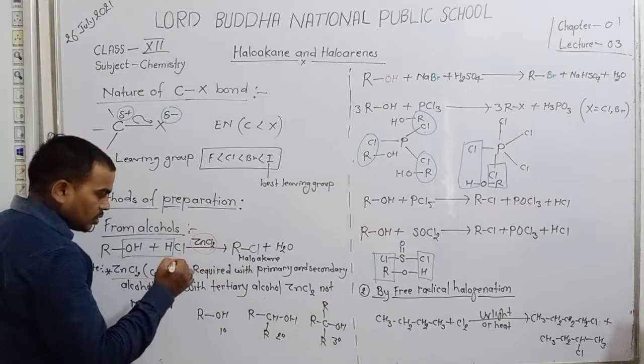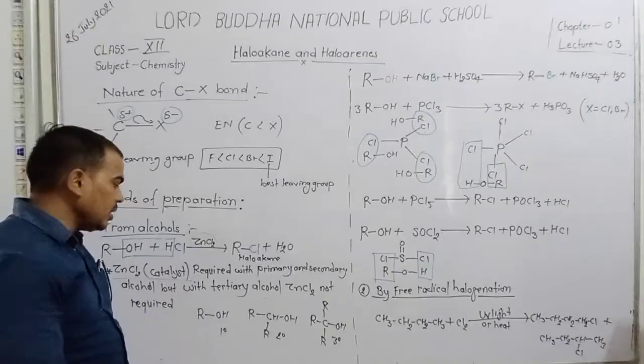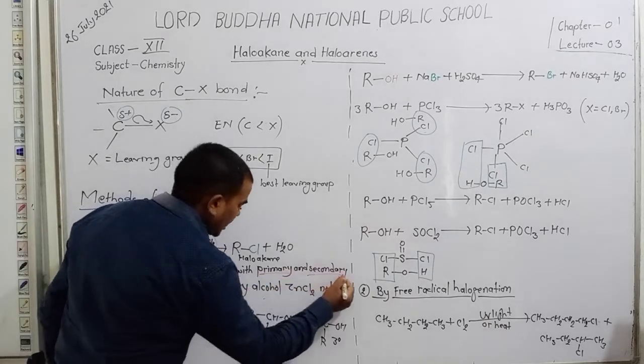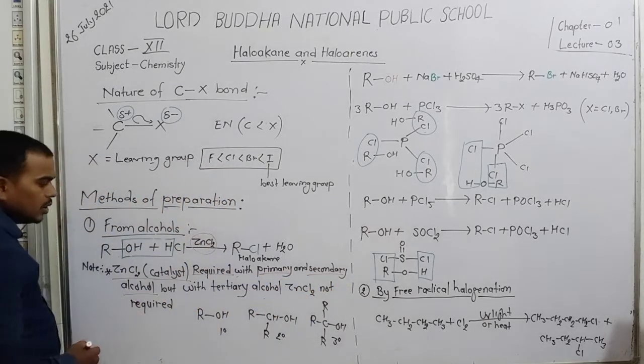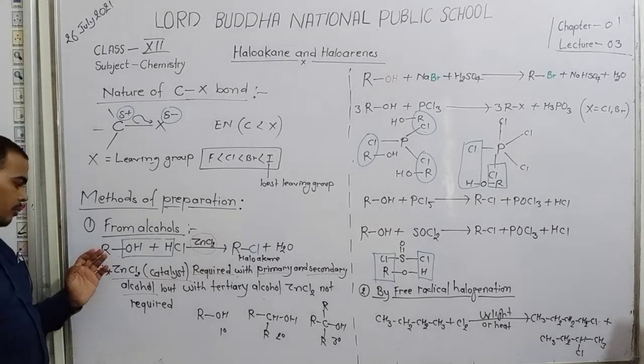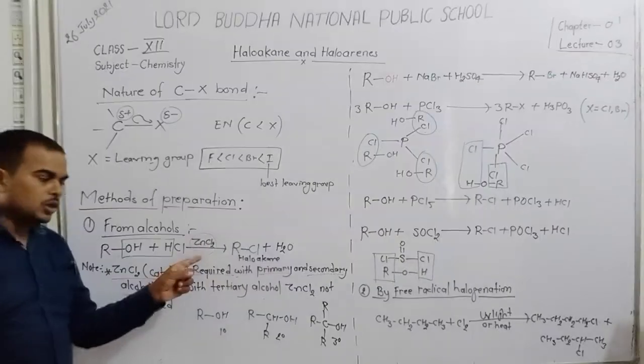Where is it required? Where is it not required? Dear student, it is required with primary and secondary alcohol. When a reaction takes place for 1 degree and 2 degree alcohol, then you always write ZnCl2.